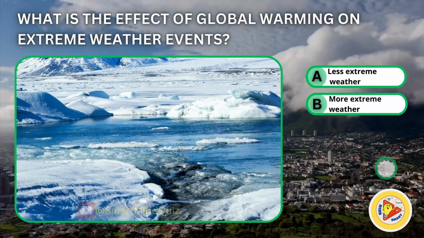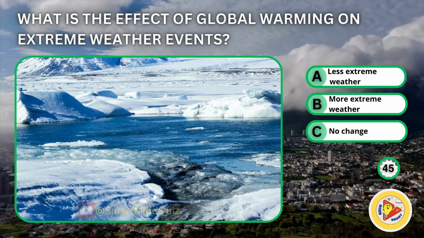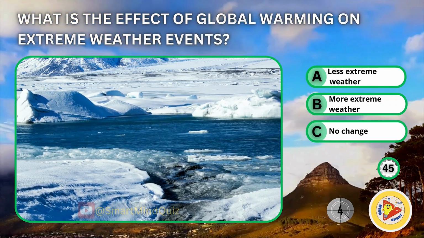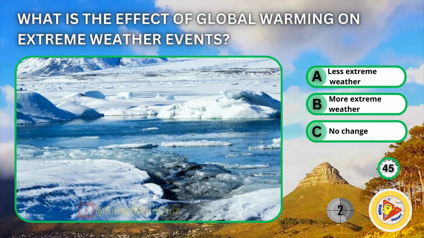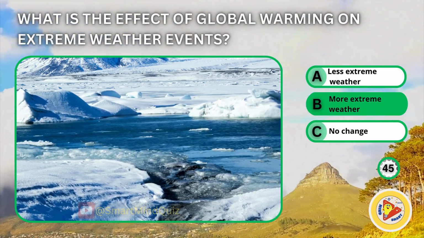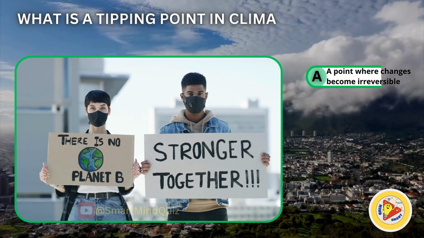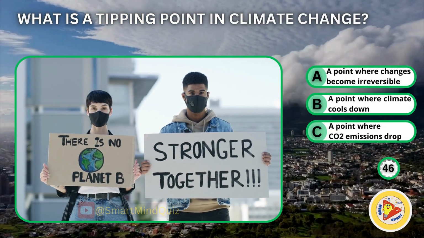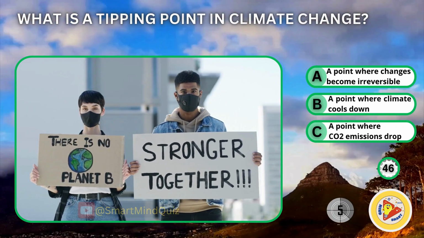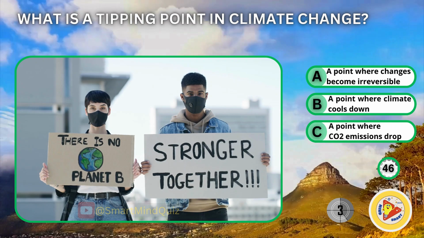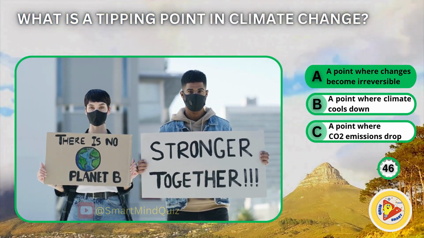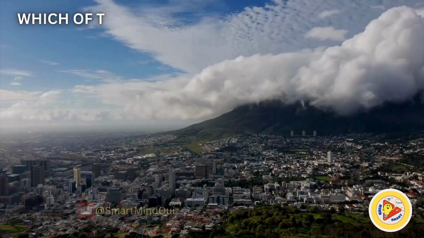What is the effect of global warming on extreme weather events? Less extreme weather. More extreme weather. No change. What is a tipping point in climate change? A point where changes become irreversible. A point where climate cools down. A point where CO2 emissions drop. A point where changes become irreversible.